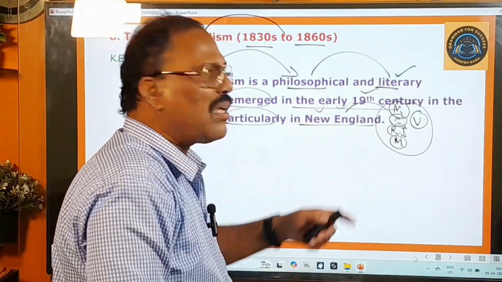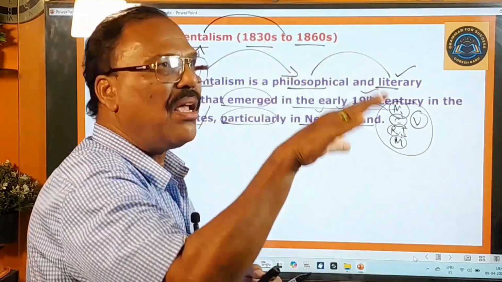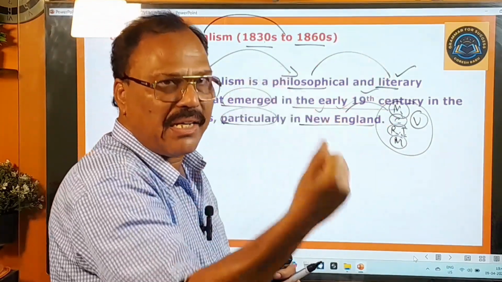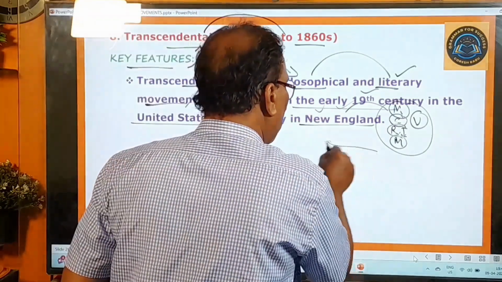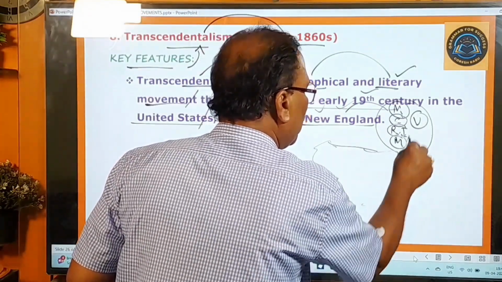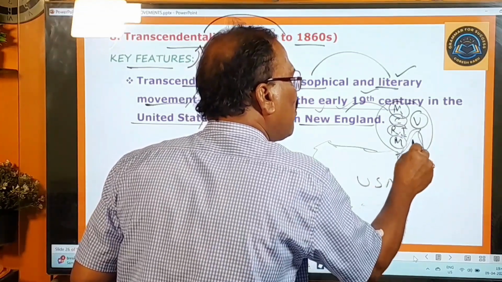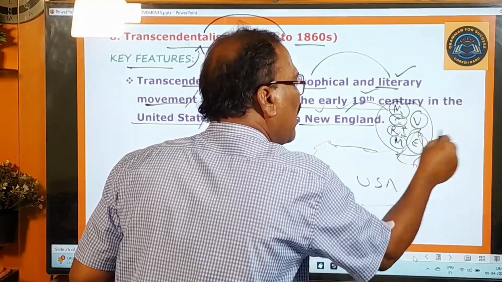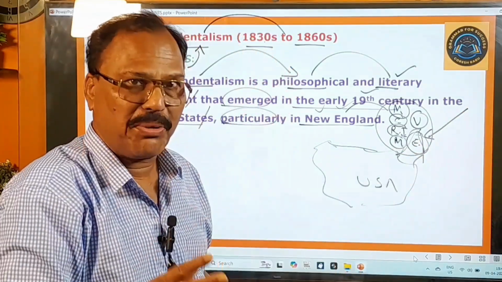All these areas are located in the northeastern part of the USA, and the Englanders or the Britishers came to that part. For example, this is the USA, and here is the northeastern part. The Britishers came directly to this part by the Titanic ship, very well.